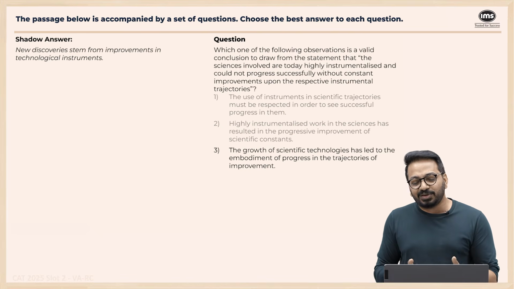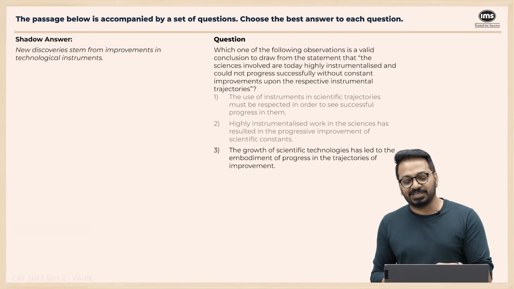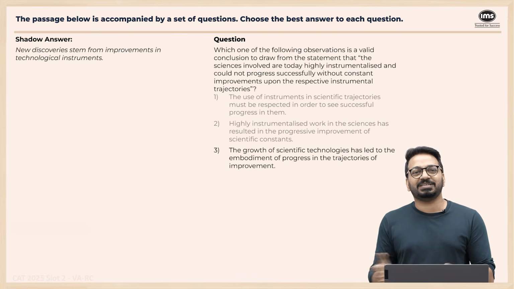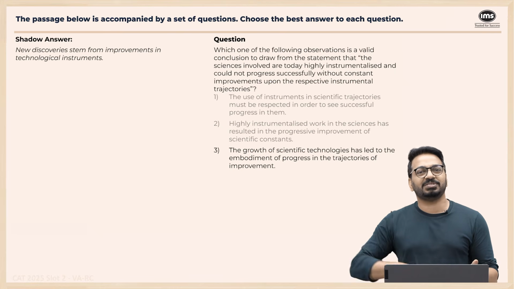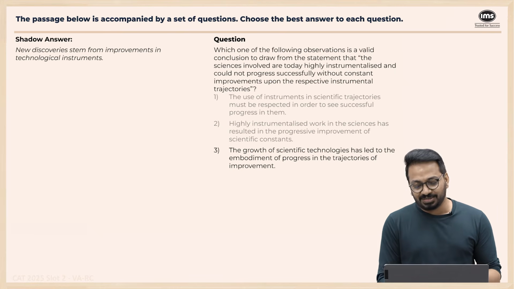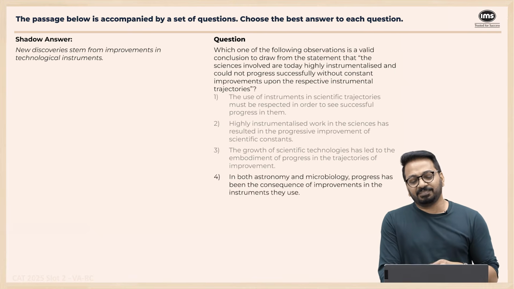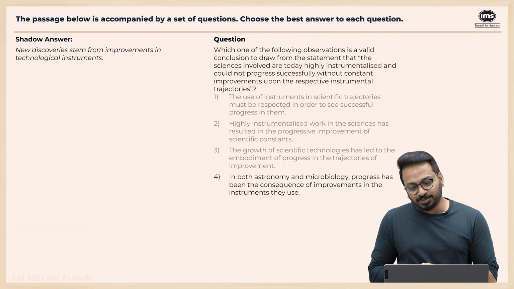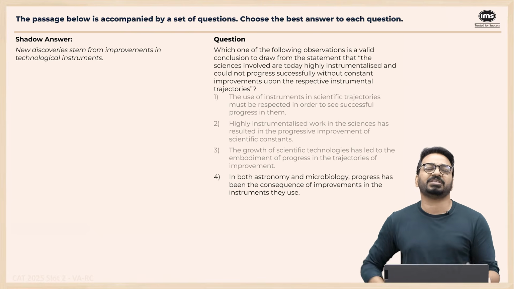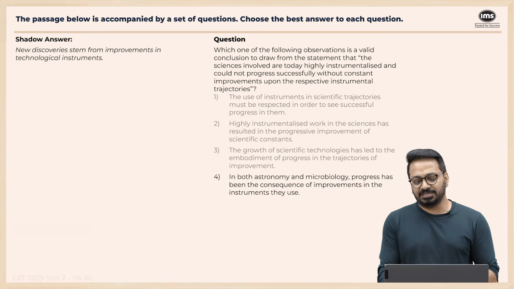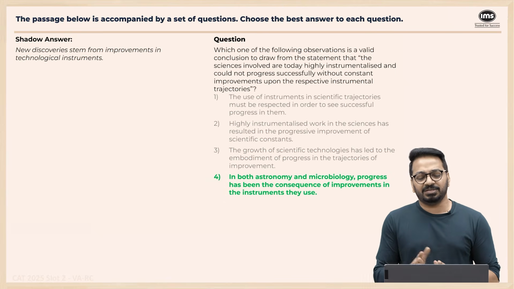Growth of scientific technologies has led to the embodiment of progress in the trajectories of improvement. This sentence itself is not making any sense. The answer we want is something which says improvement in technology of instruments led to improvements in scientific discoveries. So this goes, yet another word salad. In both astronomy and microbiology, progress has been the consequence of improvements in instruments they use. Absolutely, scientific progress and improvements in the instruments are linked. This is what has been clearly stated. So the right answer on this one, option 4.